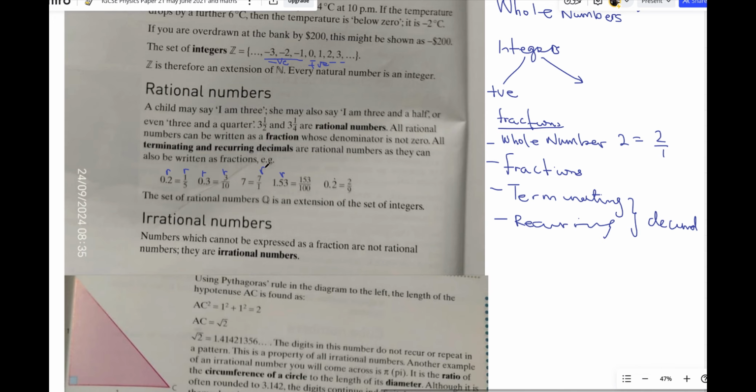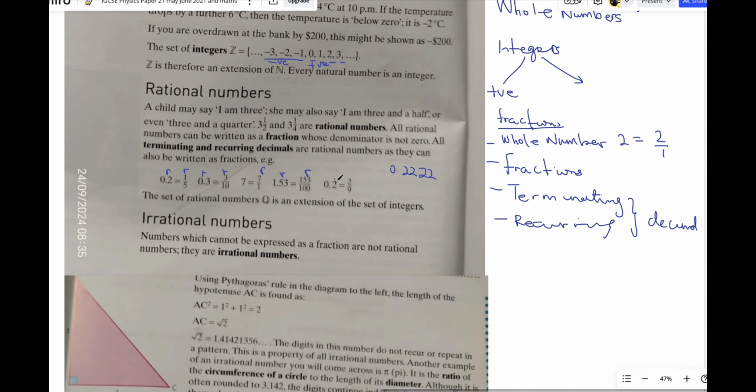If I put an arrow, it means irrational. We've not come to irrational yet. So 1.53 in fractional form is 153 over 100. Then 0.2 with a dot on the 2 means 0.22222, it continues, so it's a recurring decimal. That's why we just write 0.2 and put a dot on top. In fractional form it is 2 over 9.